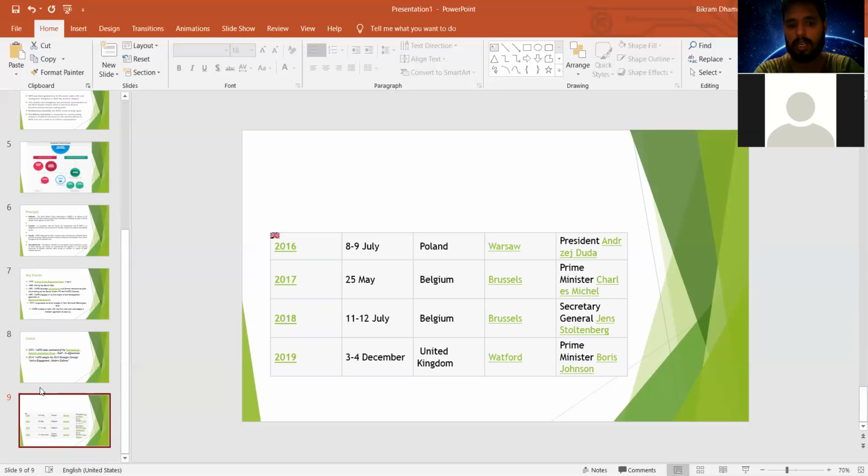And in 2018 there was a summit again in Brussels, Belgium, and the present Secretary General of this NATO organization is Jens Stoltenberg. And in 2019 there was a summit in the United Kingdom. In 2019, the host of this NATO summit was Prime Minister Boris Johnson of the UK.